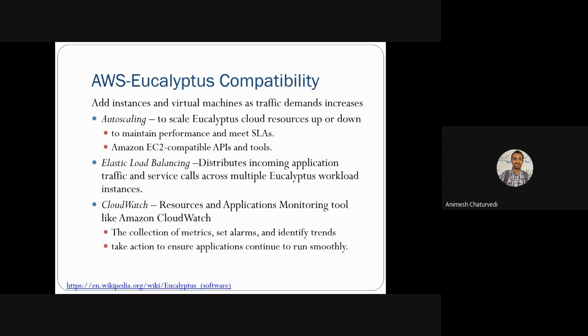So it does the analytical task for Amazon or Eucalyptus. Then you have the action tasks to ensure that the application continues to run smoothly. You are alerted with action tasks that your resources are full, so you ensure that your application continues with the help of the resources and infrastructure of Amazon.